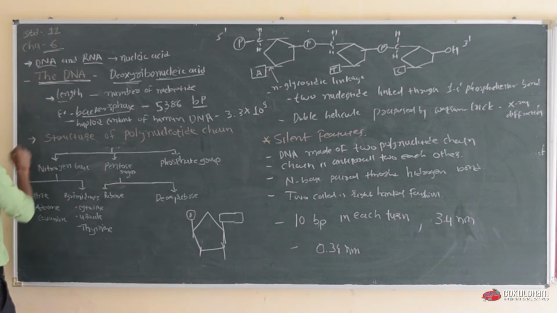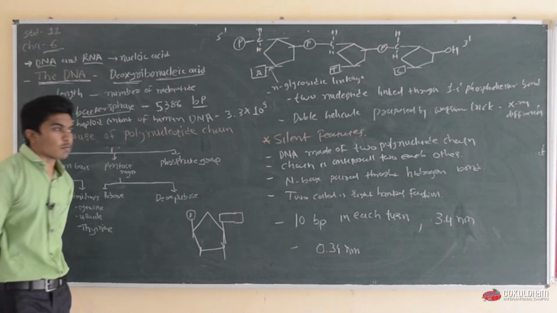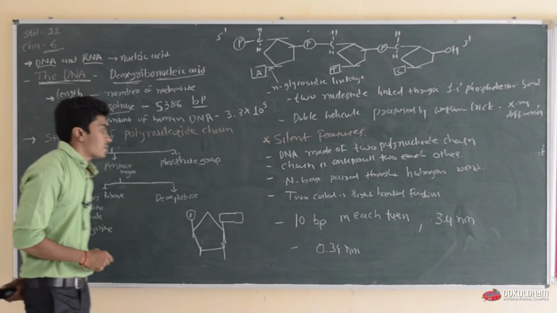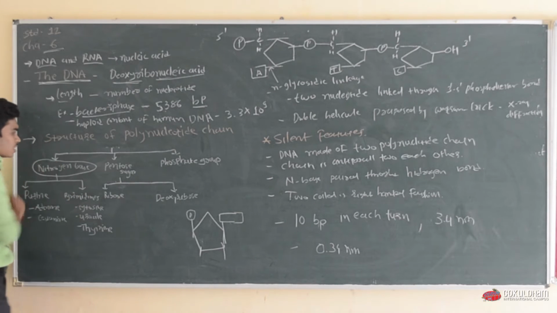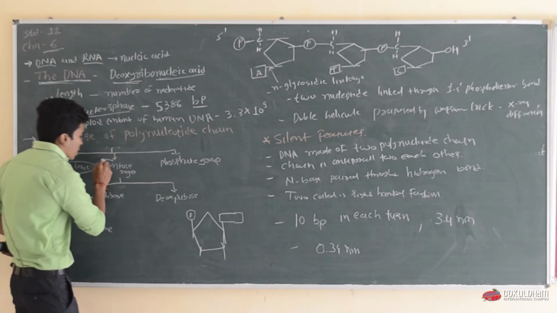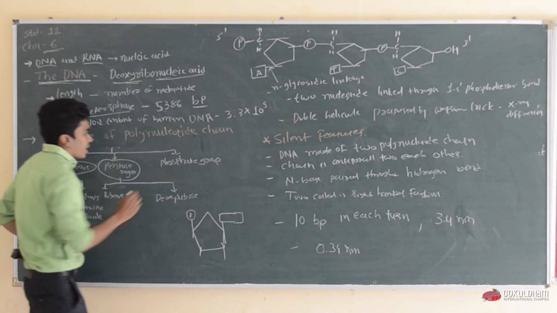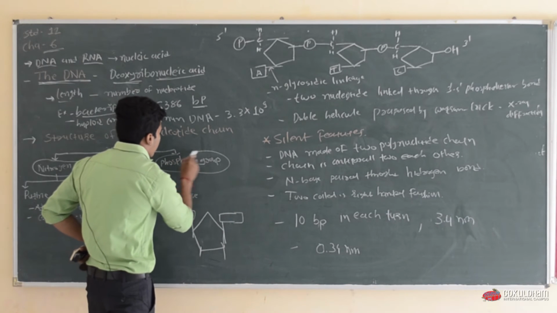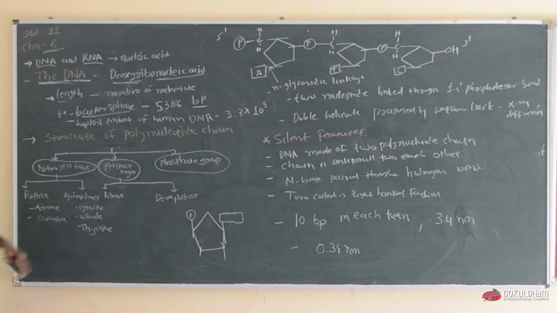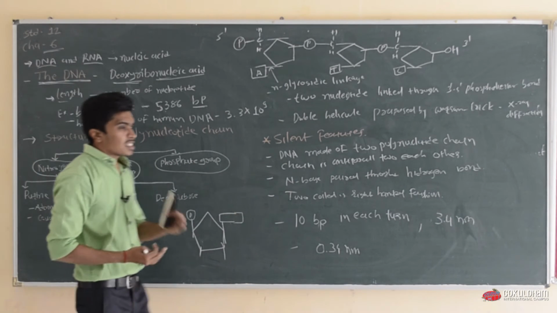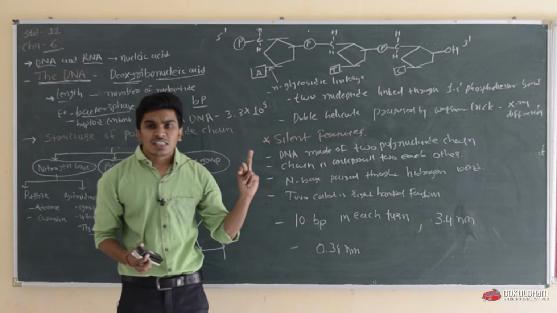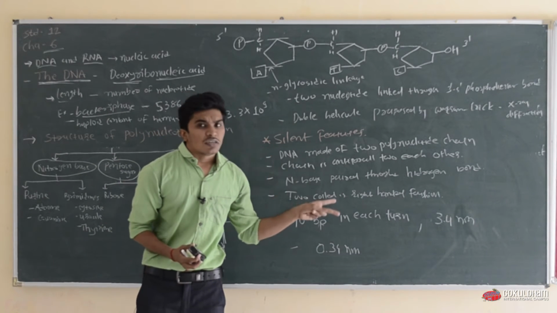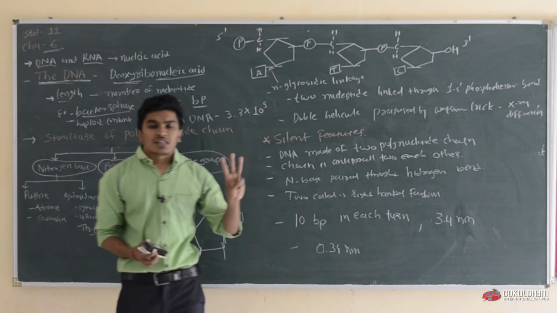Now, the structure of DNA. DNA is composed of three components. The first one is a nitrogen base, another one is a pentose sugar, and the third one is a phosphate group.